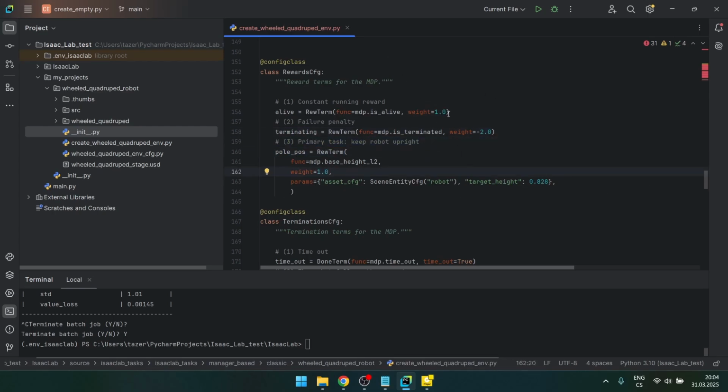So I played with these weights and didn't get better results. I still don't know how I can add different types of rewards. I just changed the weights. So that's what I'm gonna look into next.